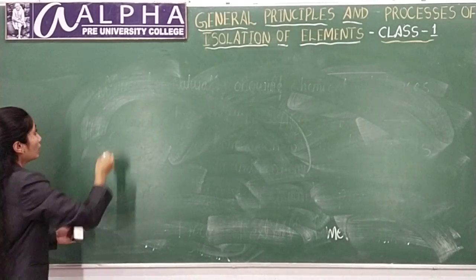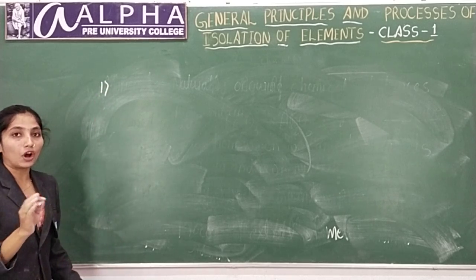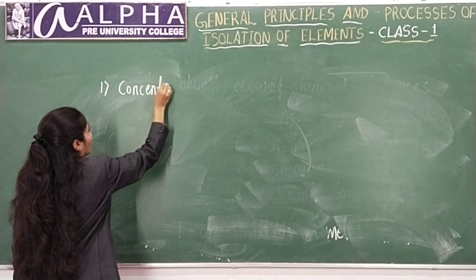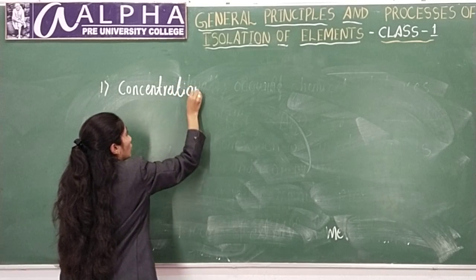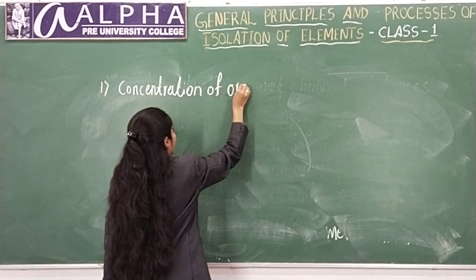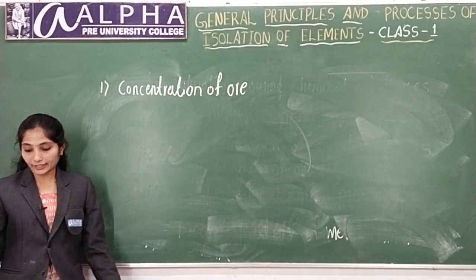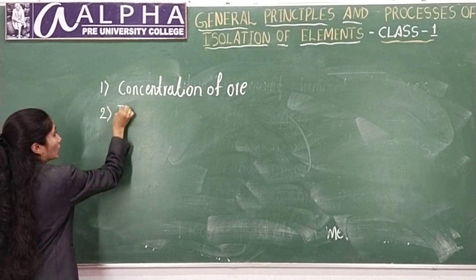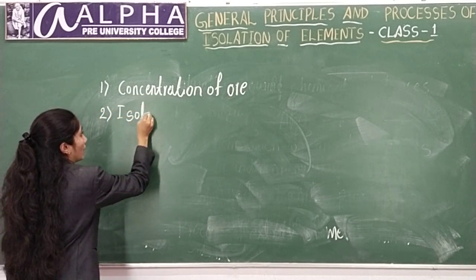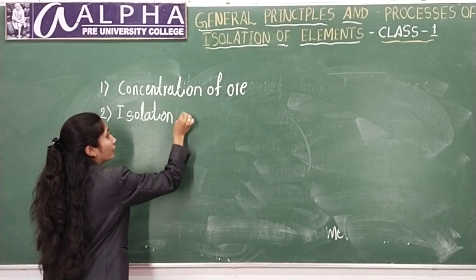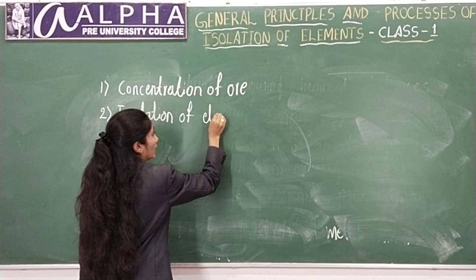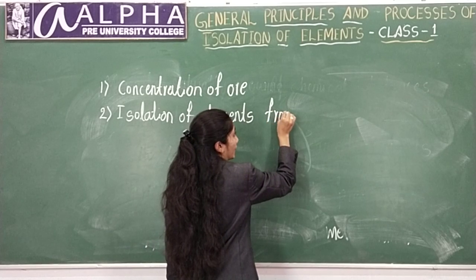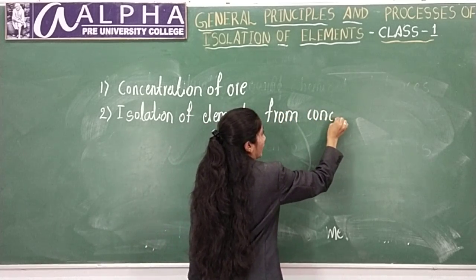First step is concentration of ore. Extraction of metals mainly involves three steps. First one is concentration of ore, and second one is isolation of elements from concentrated ore.